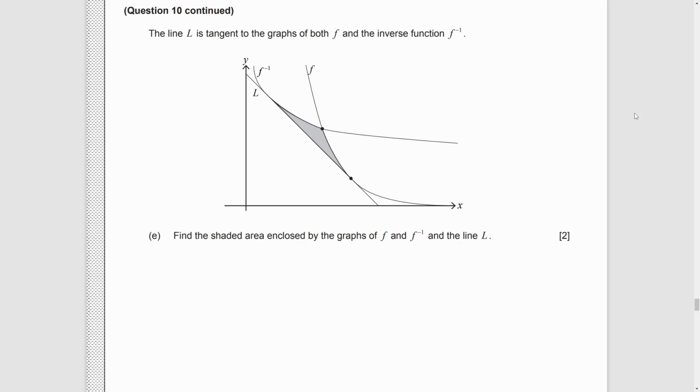After a lot of work, we still have part E. We have a new graph with f and its inverse. The line L is tangent to both of them. Now, we need to find the area enclosed by them.